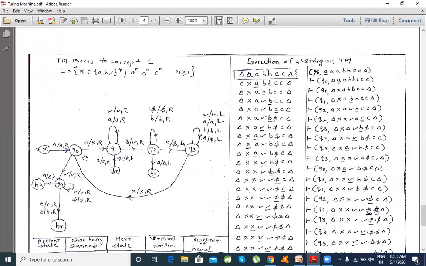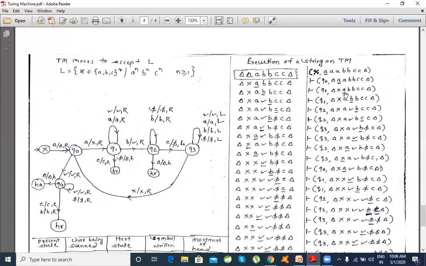See, I'm switching from Q0 to Q1 in the next configuration, where this A is replaced by X and we move forward, and the next movement is on this next character A. According to the logic, it retains this Q1 state unless and until it sees the first B on the input. So right now all A's will be replaced by A's and it moves towards right.